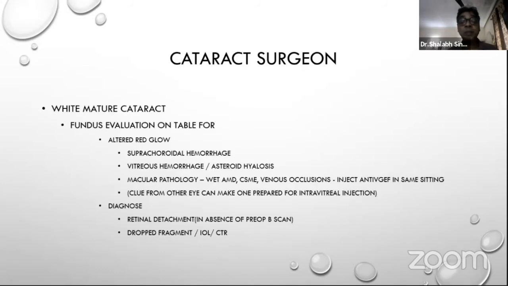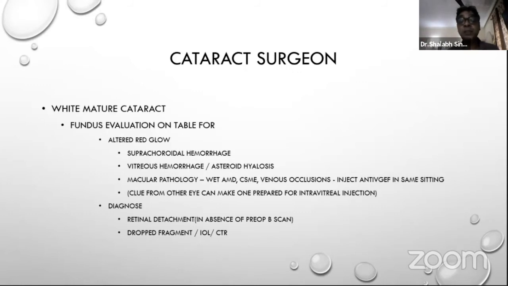And for many of these patients with wet AMD or CSME, you can always take a clue from the other eye. If in the other eye you can see the fundus and there is diabetic macular edema, there's more likelihood that after you remove the cataract and you see the fundus, you would have a similar kind of picture in the eye you operated. Or if there is a wet AMD in the other eye, there's a possibility of encountering it in the eye that you have just operated.